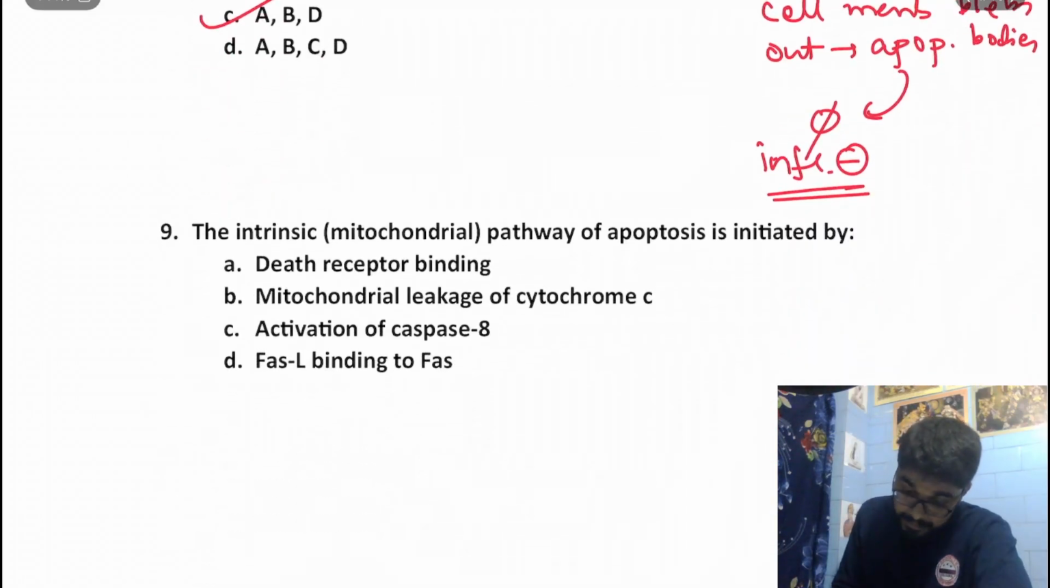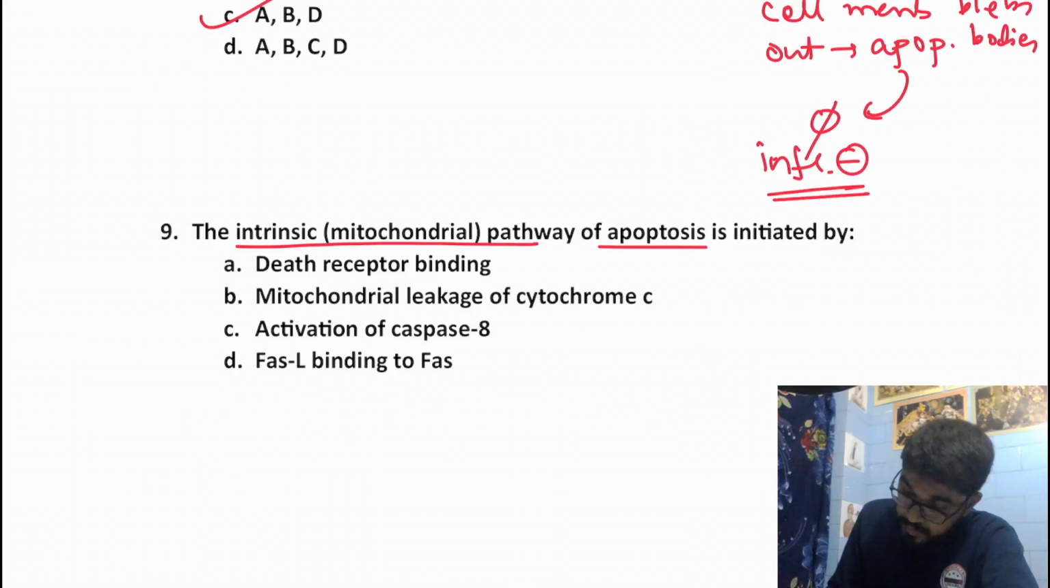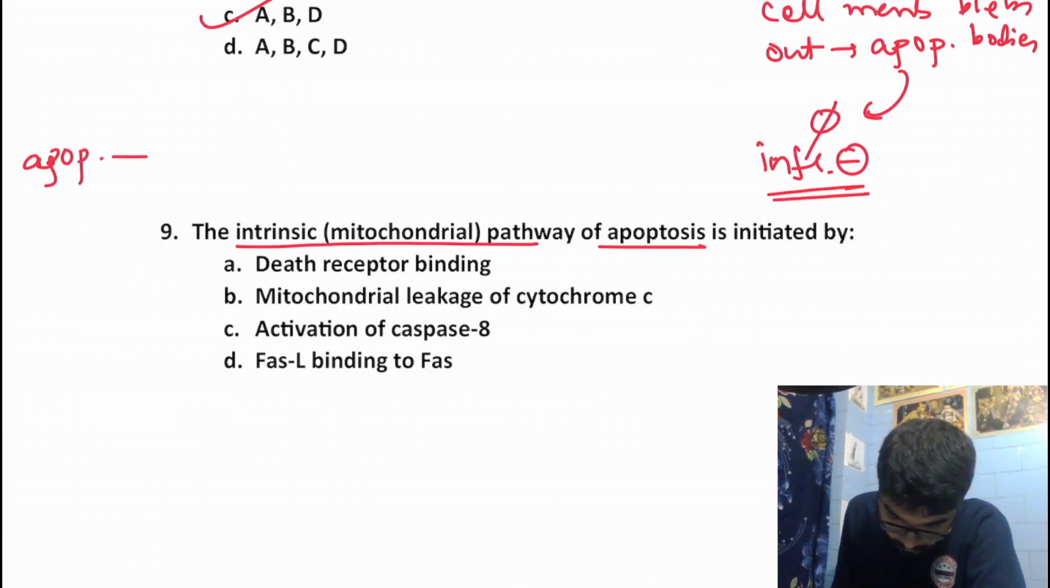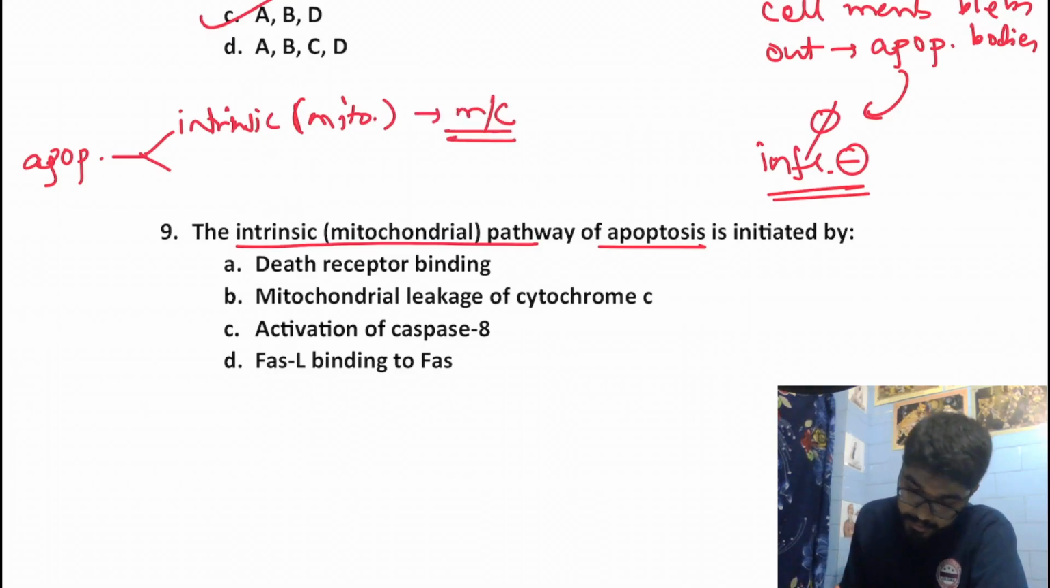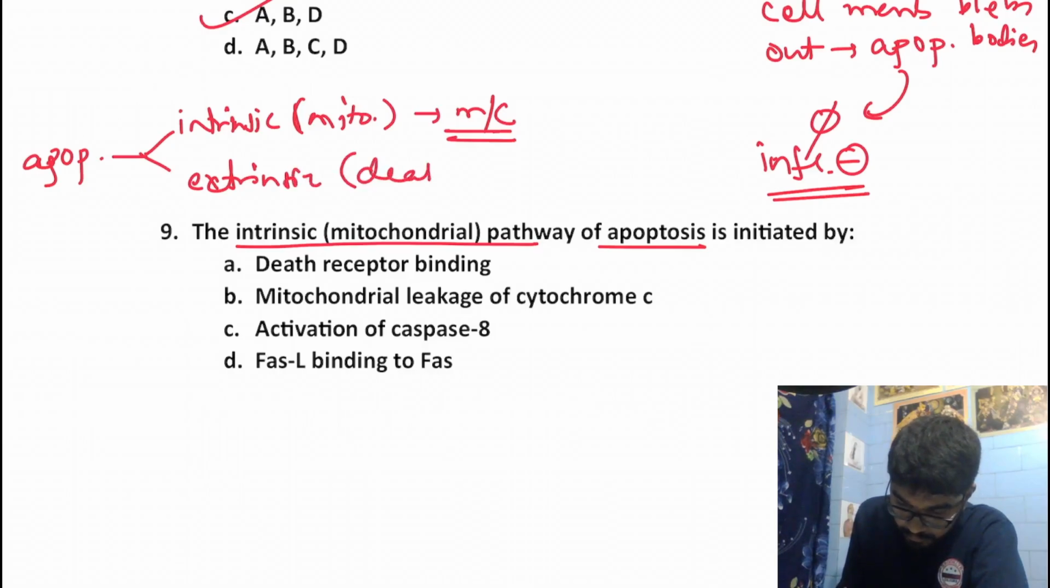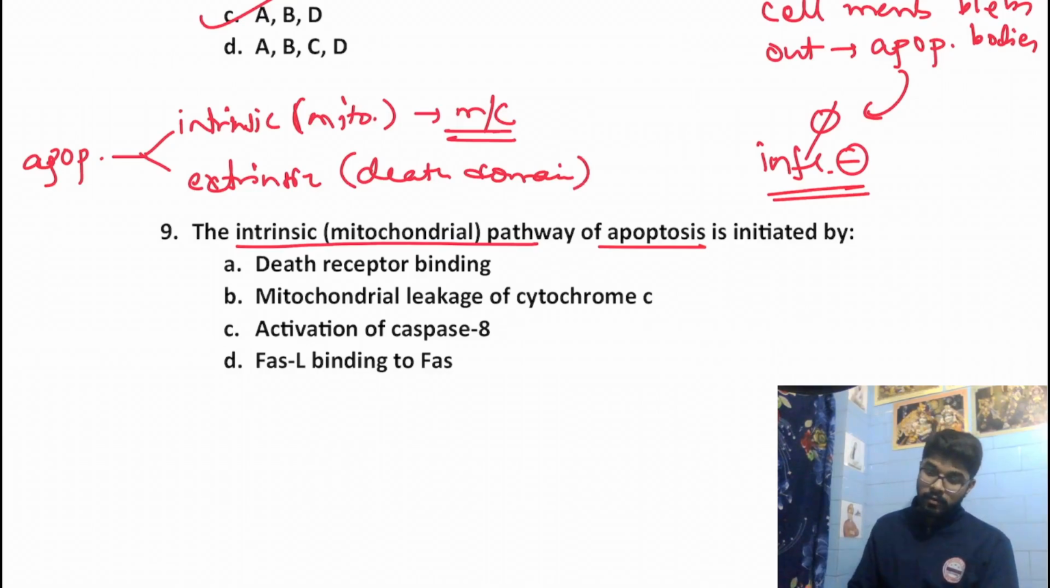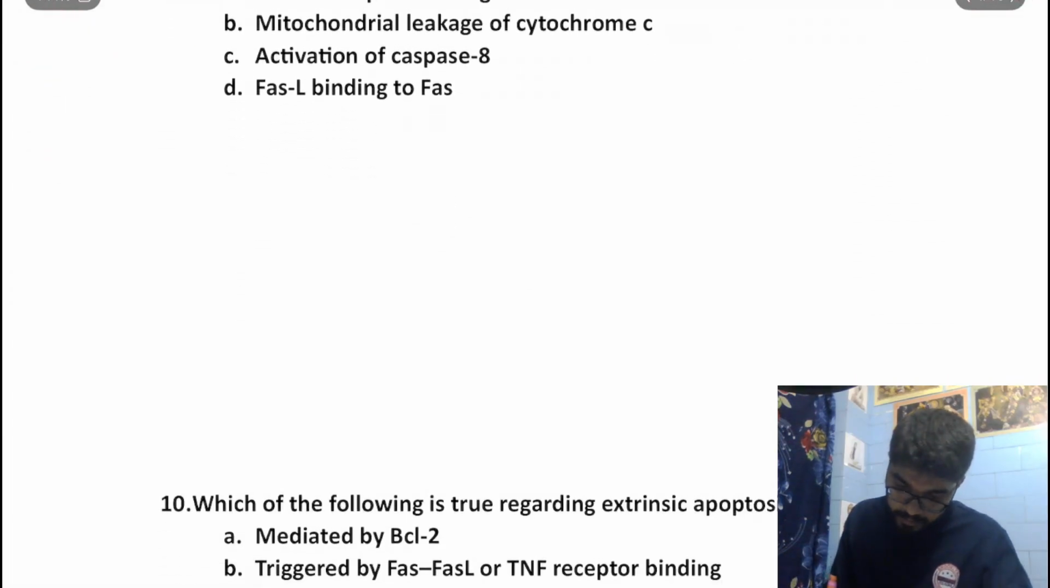Now the intrinsic or the mitochondrial pathway of apoptosis is initiated by. Now remember that apoptosis can take place via two ways. One is the intrinsic or the mitochondrial pathway. This is the most common pathway, right? And the second is the extrinsic or the death domain pathway. Now over here we are talking about the intrinsic pathway. Let's have a look into the intrinsic pathway.